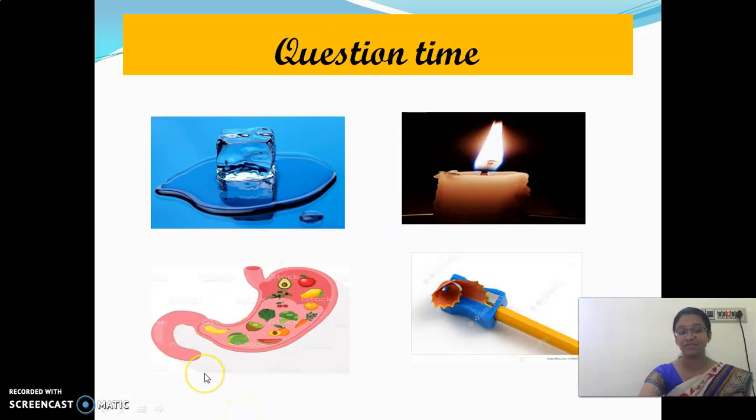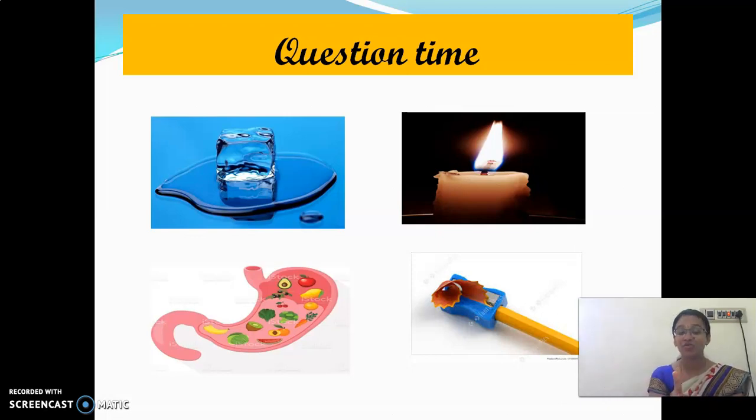And look at the third one. Digestion of food. Is digestion of food a physical change or a chemical change? Digestion of food is a chemical change. We are not able to get that food back again. If you eat it, it is converted into some other substance after digestion.